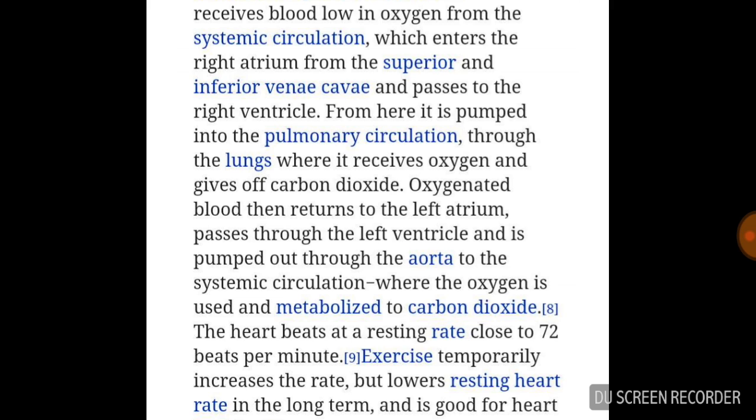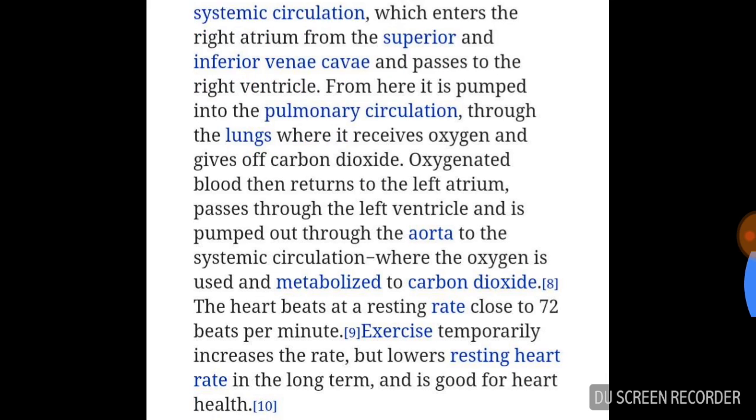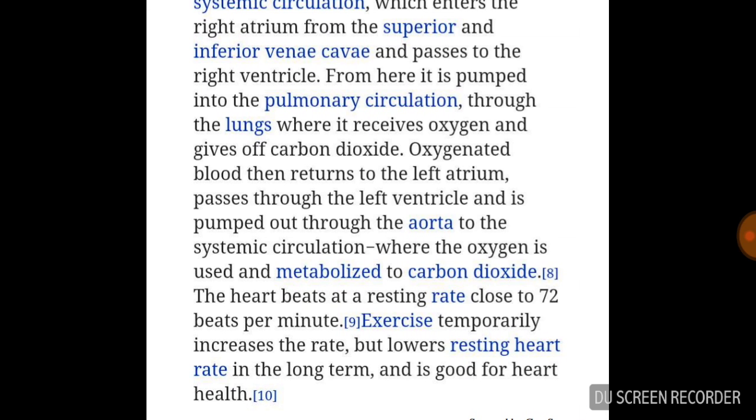In the lungs the deoxygenated blood receives oxygen to provide the whole body with oxygen, and it gives off carbon dioxide, which is removed. Oxygenated blood returns to the left atrium and then passes to the left ventricle.